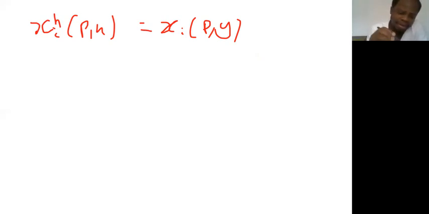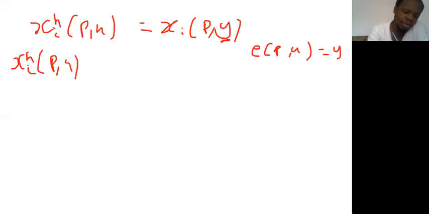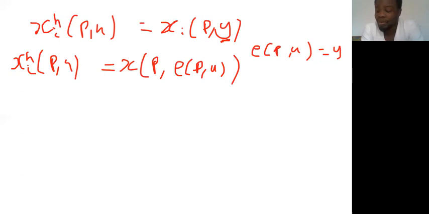Now, if you remember, we said your expenditure should always be equal to your income, because you cannot spend more than your income. So your expense should be equal to your income. If that is the case, then we can replace this y with E(p,u), so that I can say x_i, which is the Hicksian demand h_i(p,u), should be equal to x_i Marshallian, which is a function of p, and then instead of y, I will write E(p,u), right? So this is one of the identities, and this is the commodity x_i.